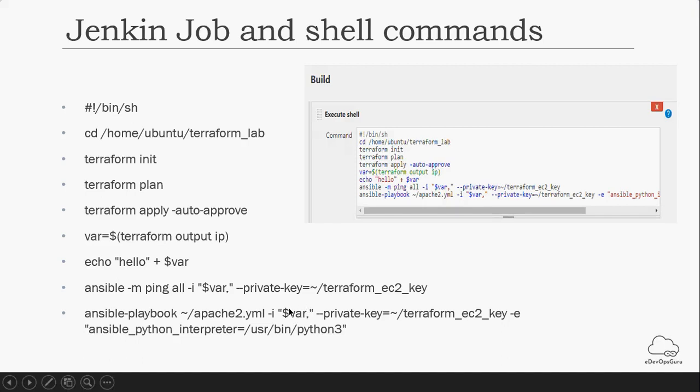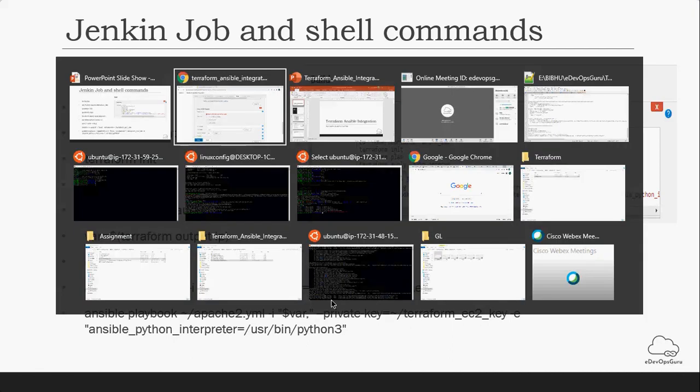Then I'm going to use the same IP, because if you see in the host file, we have to give the IP address, the private key through which it will communicate with the EC2 slave node, and I'm explicitly mentioning that my Python interpreter should be Python 3. So these three things I'm providing through the command line, so that it will simply deploy the Apache2 server in the slave node. Okay, so let's do this on the AWS console.